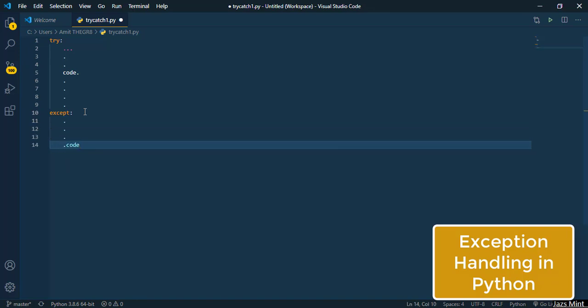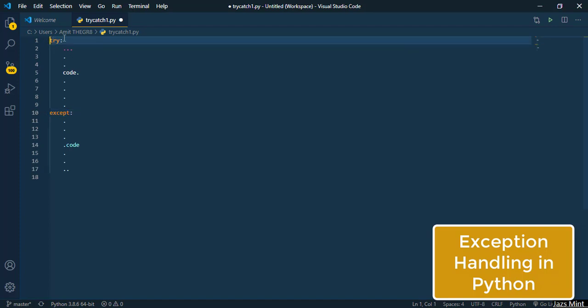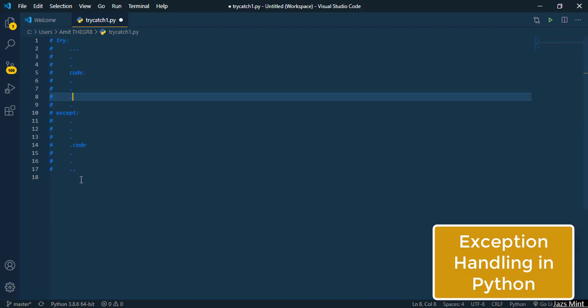This is the basic syntax of try and except in Python, which is basically used to deal with errors. Now I'll make sure to comment all this, with control slash. See, it is commented. Now let's move on with the video without wasting any more time. First we'll see the zero division error.